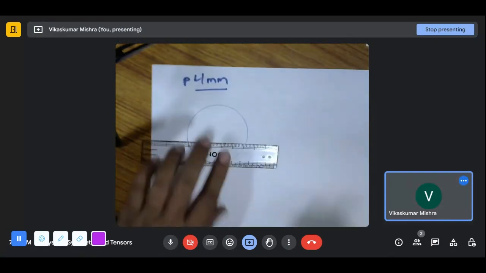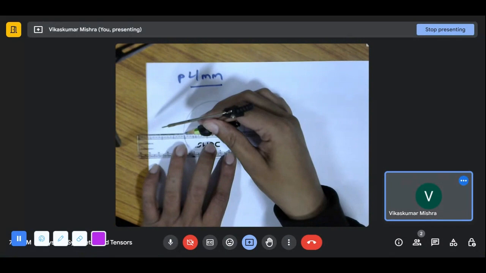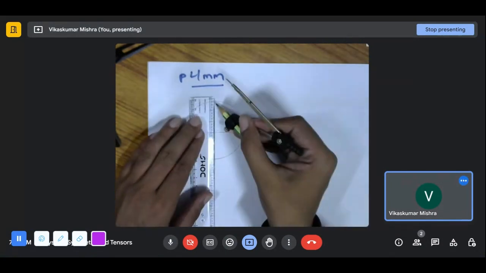Now since this is 4, I will divide it in the 4 parts.